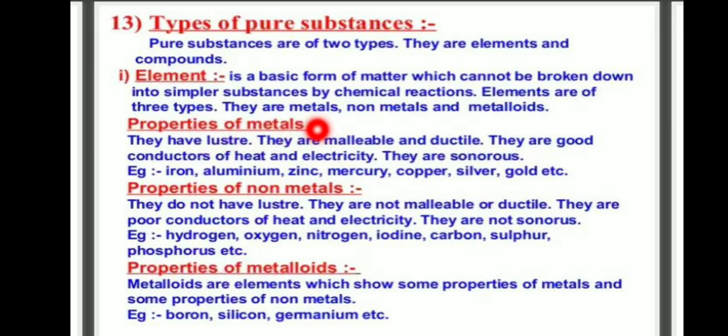Properties of metals. They have luster. They are malleable and ductile. They are good conductors of heat and electricity. They are sonorous, for example iron, aluminum, zinc, etc. Properties of non-metals. They do not have luster. They are not malleable or ductile. They are poor conductors of heat and electricity. They are not sonorous. For example, hydrogen, oxygen, nitrogen, etc. And properties of metalloids. Metalloids are elements which show some properties of metals and some properties of non-metals. For example, boron, silicon, germanium, etc.